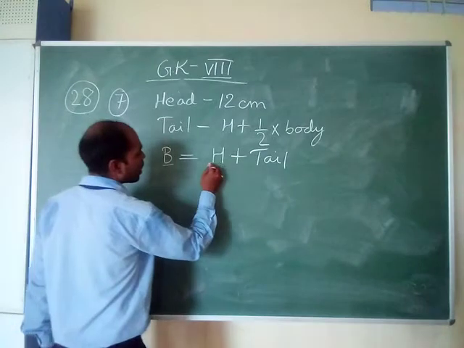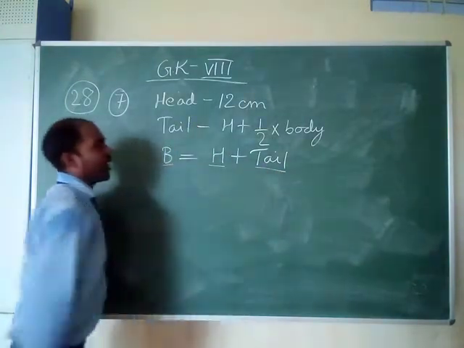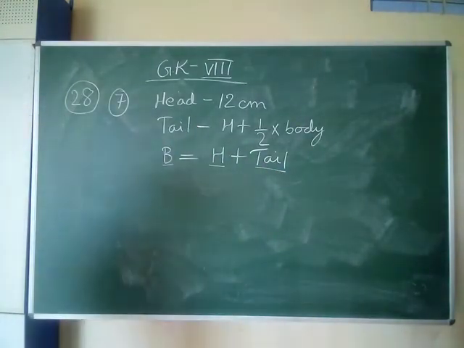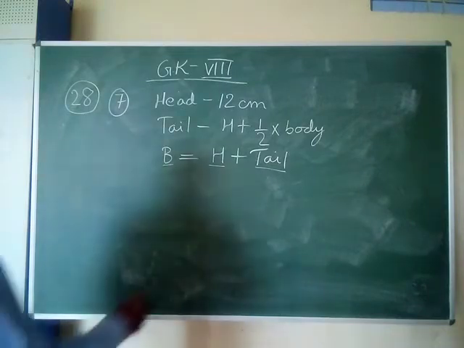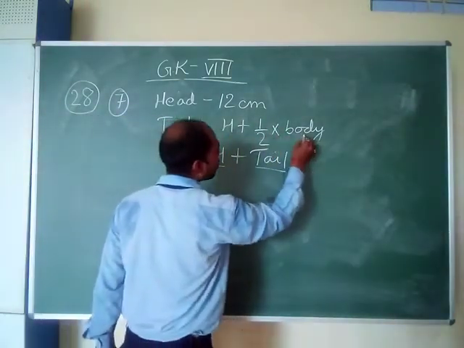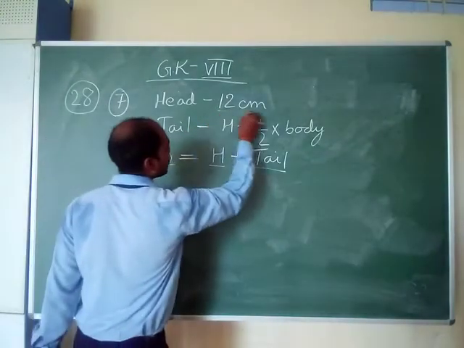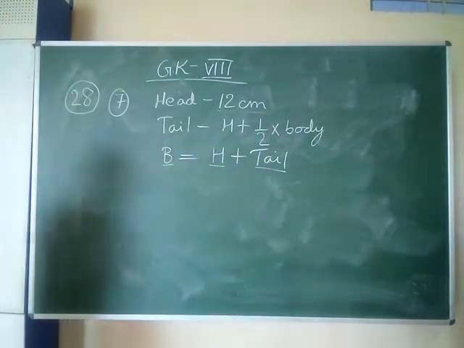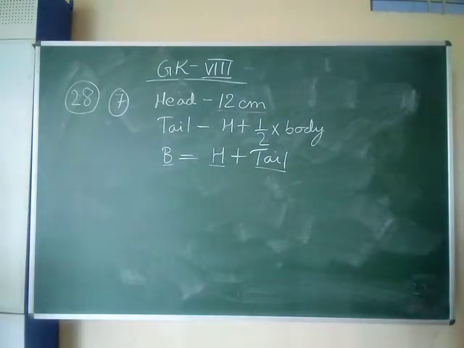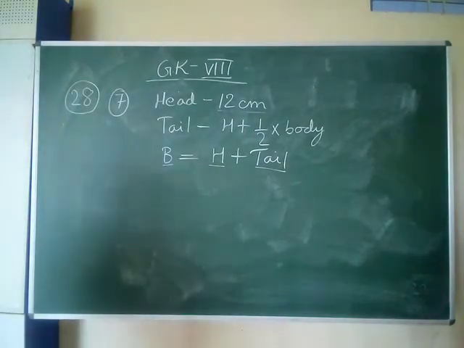Body is H plus T, that means head plus tail, and tail is head plus half of the body. Now head is 12 centimeter. So how long is the body?